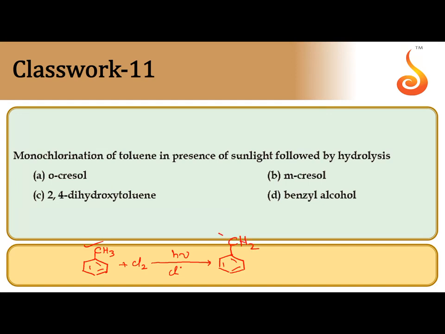After the formation of benzyl chloride, this is subjected to hydrolysis. During the hydrolysis, chlorine is substituted by OH. So we can get OH at the benzylic carbon. This compound is nothing but benzyl alcohol. So the final product obtained is D, benzyl alcohol.